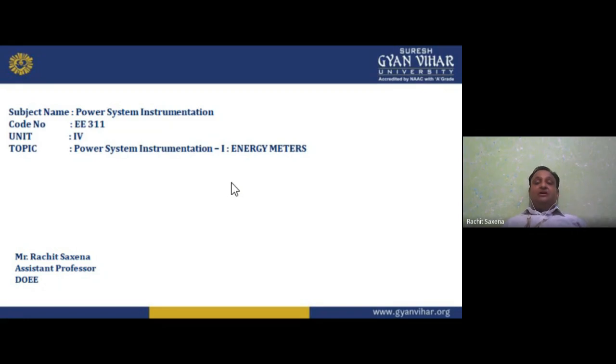Then we understood about phase angle and frequency measurement. Phase angle and frequency measurement can be done with the help of the CRO, cathode ray oscilloscope. In the cathode ray oscilloscope we have the CRT, which is the main part, and the heater. In the CRT we have the electron gun, the cathode and anode, and the horizontal and vertical plates.